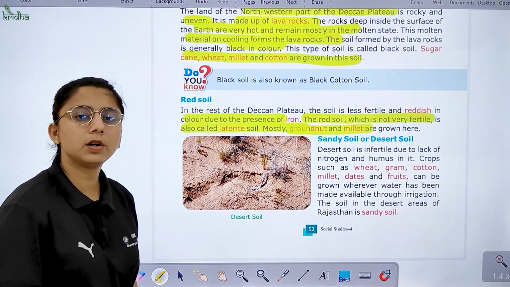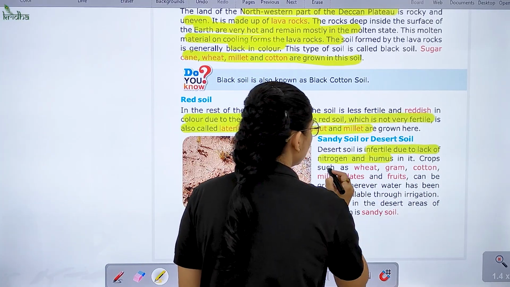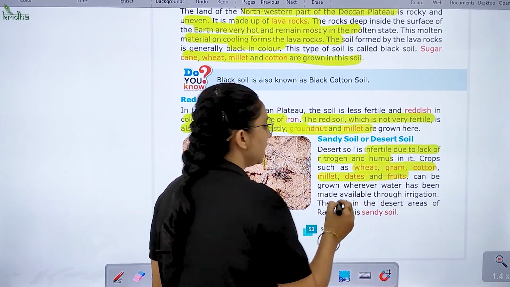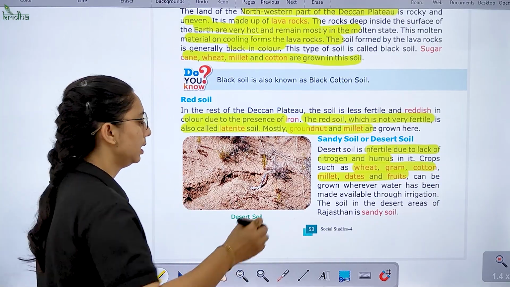Then we have sandy soil or desert soil. Infertile due to lack of nitrogen and humus. Crops such as wheat, gram, cotton, millet and dates can be grown. This is the soil in the desert area, where it is found in Rajasthan.